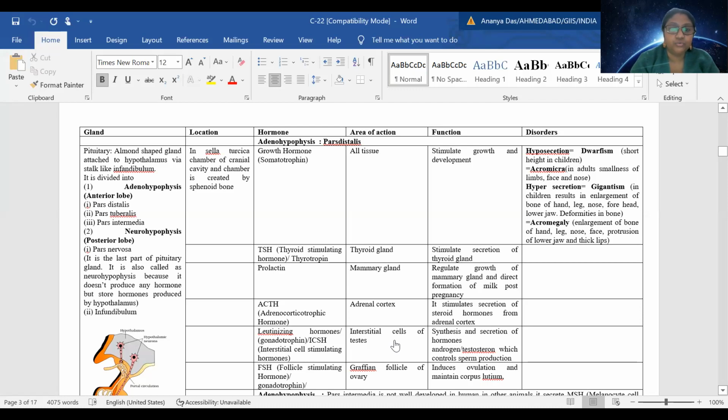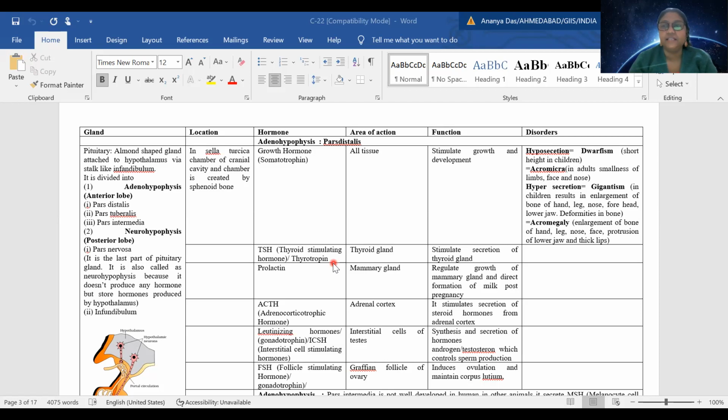So we will go to the next hormone secreted by this adenohypophysis pars distalis, that is thyroid stimulating hormone or TSH. In short, it is also called thyrotropin. Why do we use this word somatotropin, thyrotropin? Because these are the hormones secreted by pituitary, but they go to other target organs or target cells, and further stimulate them to secrete.